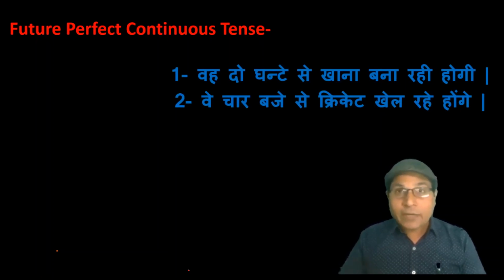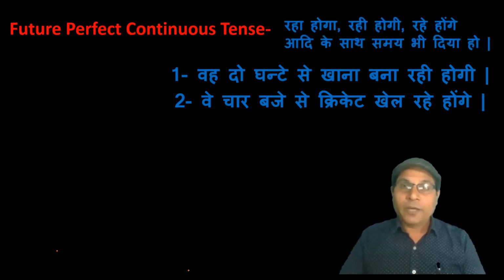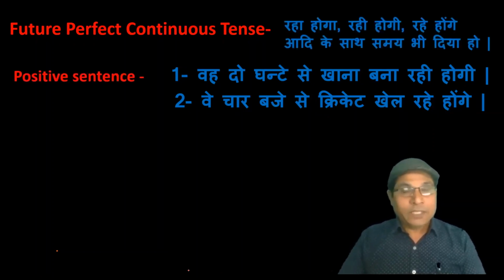You can identify future perfect continuous tense with the construction of Hindi sentence also. If the verb in Hindi ends last syllable with रहा होगा, रही होगी, रहे होंगे, along with the time, there must be future perfect continuous tense. Okay, these are positive sentence.